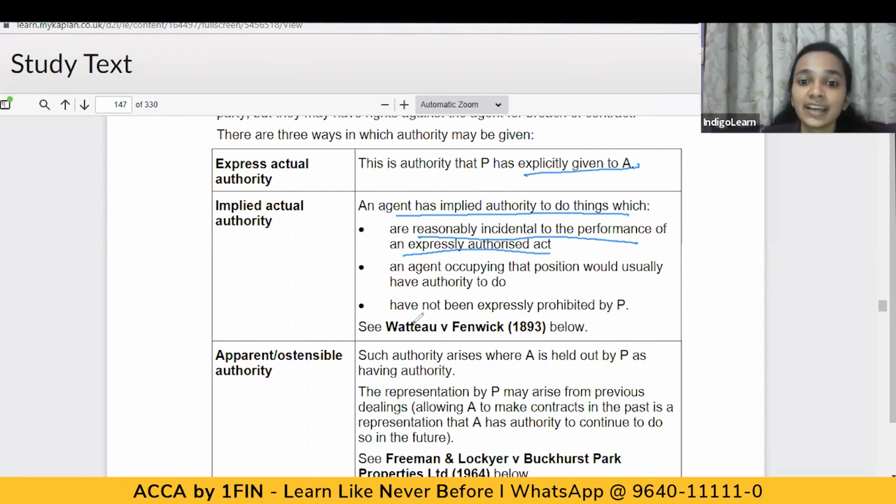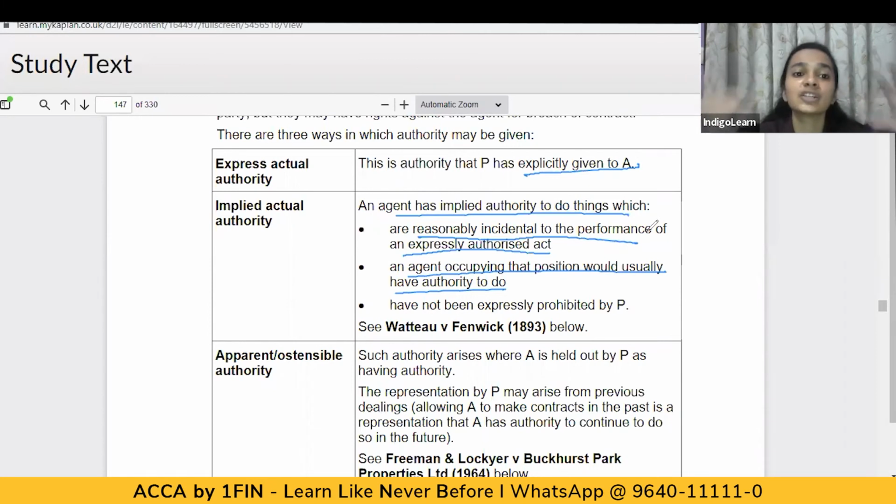And an agent occupying that position would usually have authority to do such transactions. Say, for example, there's a financing company which has appointed an agent, and agents of similar cadre have a right to sanction loans of up to rupees 10 lakhs, and there's no specific limit which has been assigned to this particular agent. So this agent, who is occupying a similar position, has the authority to sanction loans up to 10 lakhs. So there's an implied authority that this agent will also have the authority to do a similar kind of act.